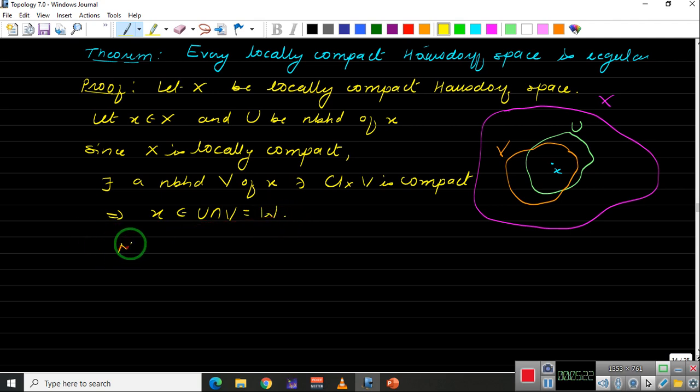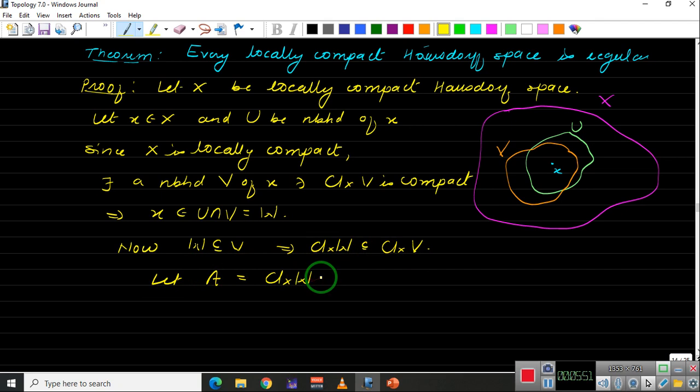Since this is the intersection, W is a subset of V. So the closure of W is also a subset of the closure of V in X. Now remember, the closure of W is a closed set. Let A be equal to the closure of W minus W.